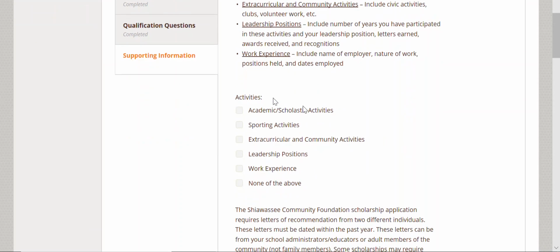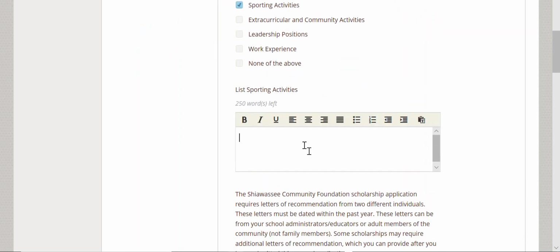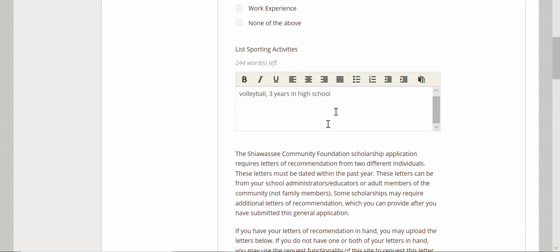Under the Activities heading, check as many boxes as apply to you. For each box you check, we will give you the opportunity to explain what you are involved in or have accomplished. Each section allows for 250 words. You are not required to write in sentence format during this section. Bullet points are acceptable, but you may want to include the activities, how long you've been involved, and any positions you've held or awards you received.